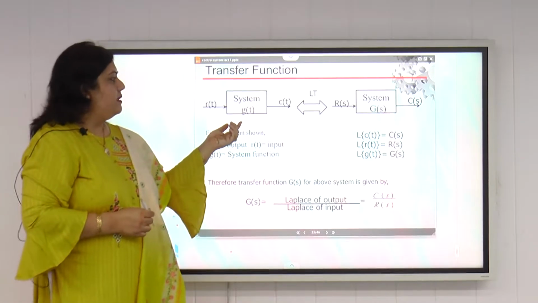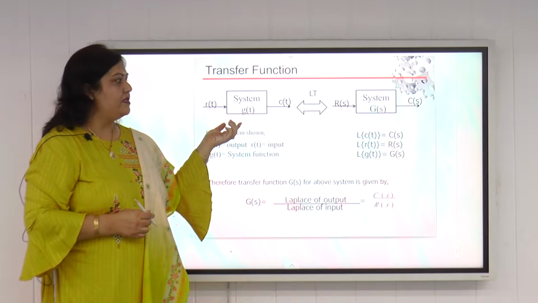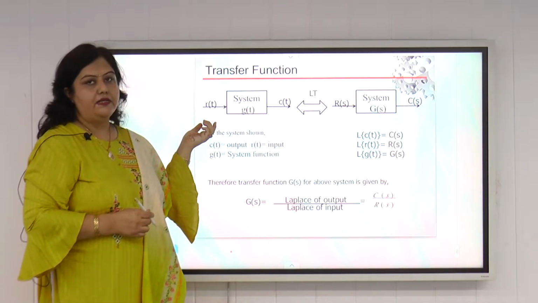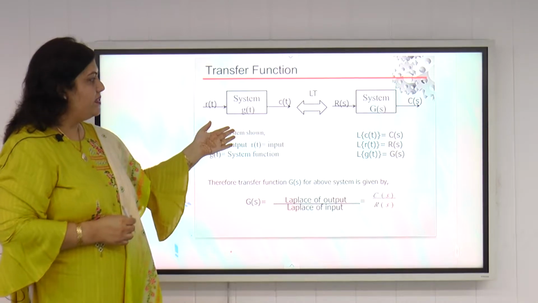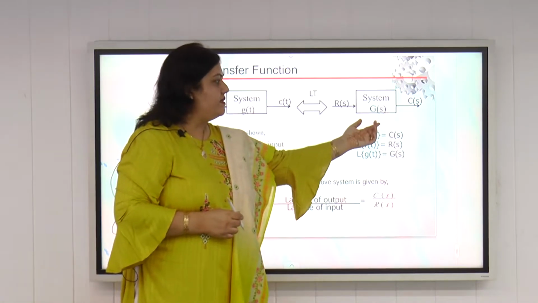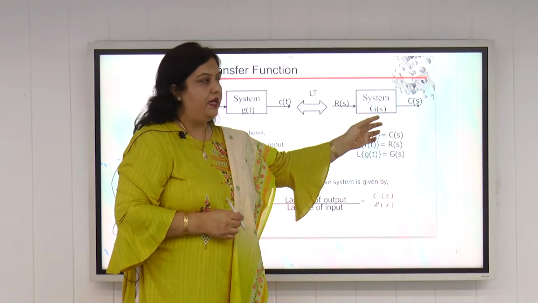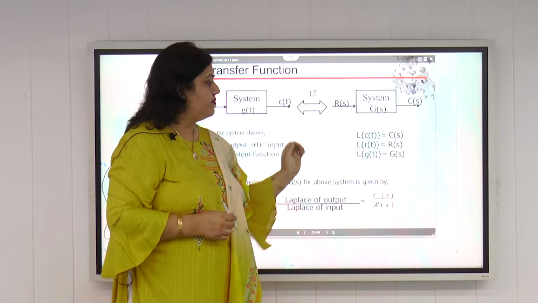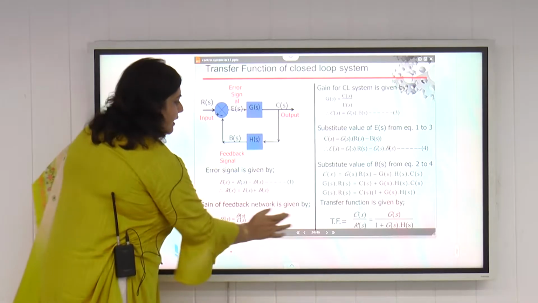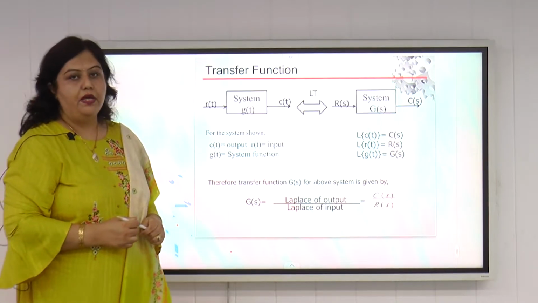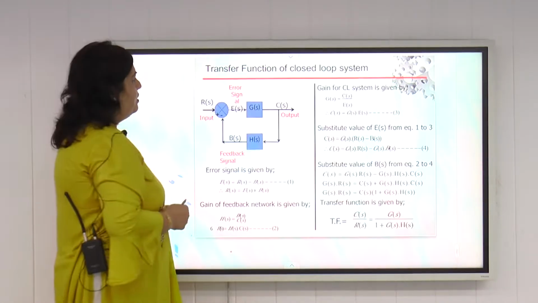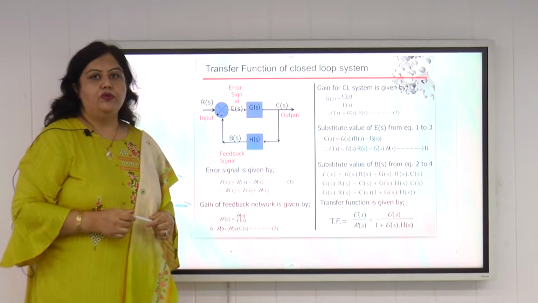So if we take the system, this is the system in time domain. If r(t) is the input and c(t) is the output of the system, then if we take the Laplace transform of the system, the transfer function G(s) will be equal to C(s) upon R(s), the Laplace transform of output divided by Laplace transform of input. So we define the transfer function as G(s) equal to C(s) upon R(s).